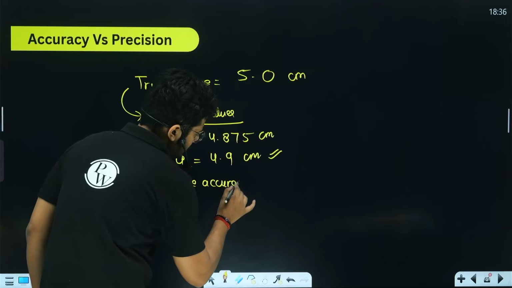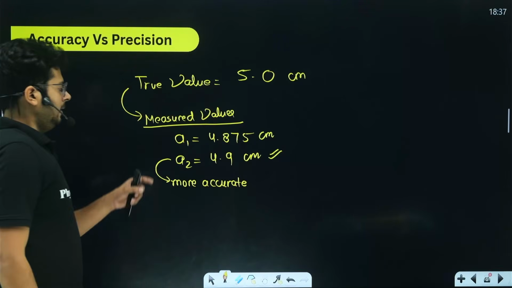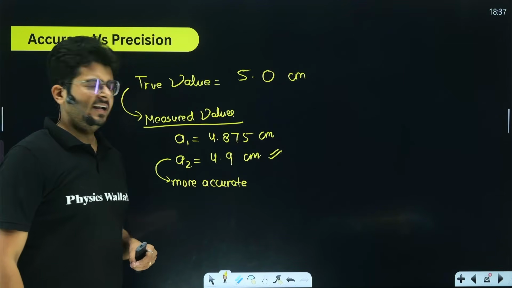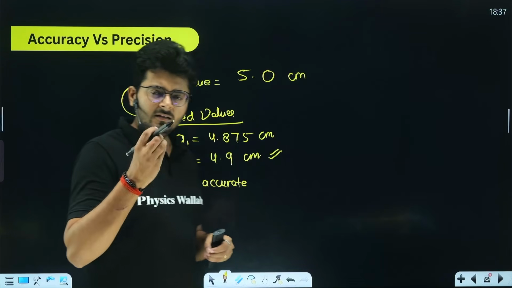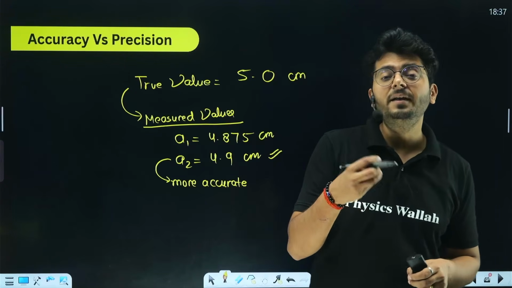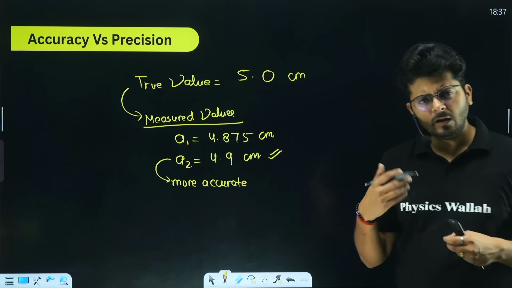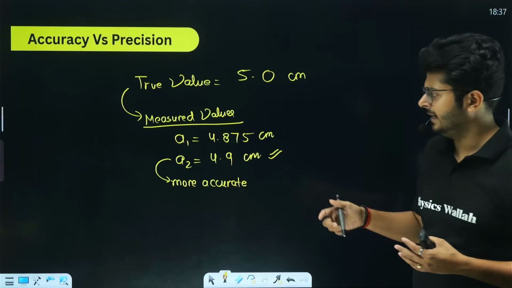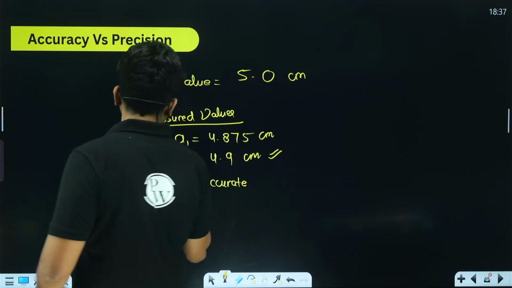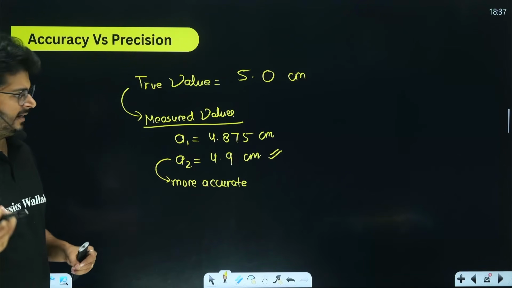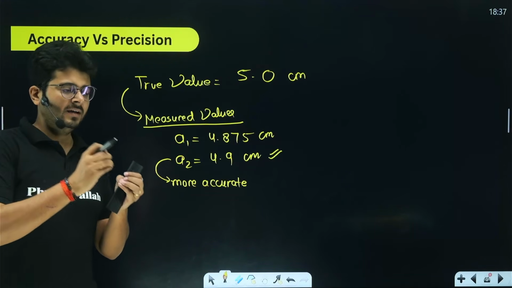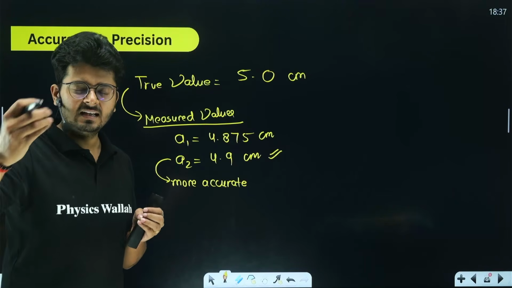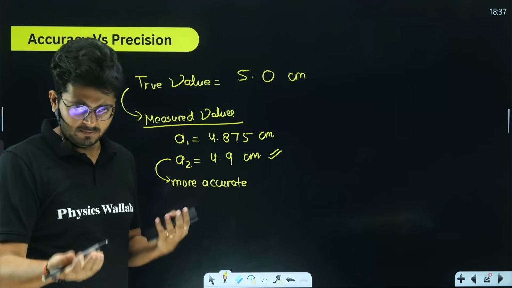All right, this is going to be more accurate. What about the first one, 4.875? Here, this instrument has a more detailed view, right? And if you measure it again, it will again measure up to 3 decimal places, right? So preciseness is about the detailedness in the measurement. The instrument that can measure up to more decimal places will be considered a more precise instrument, right?